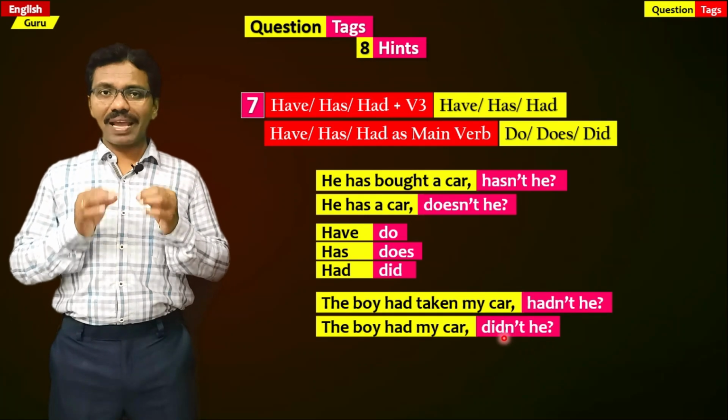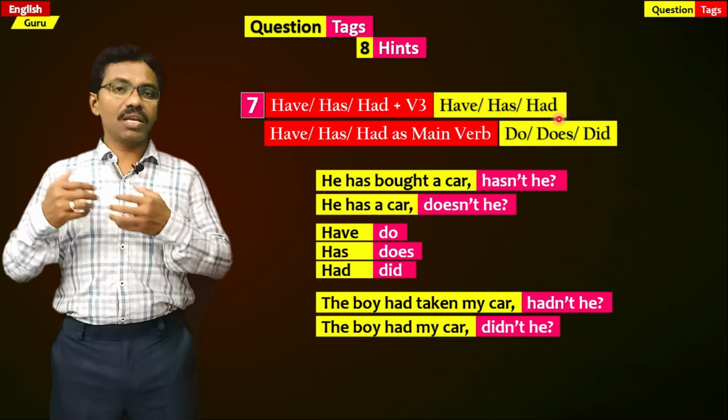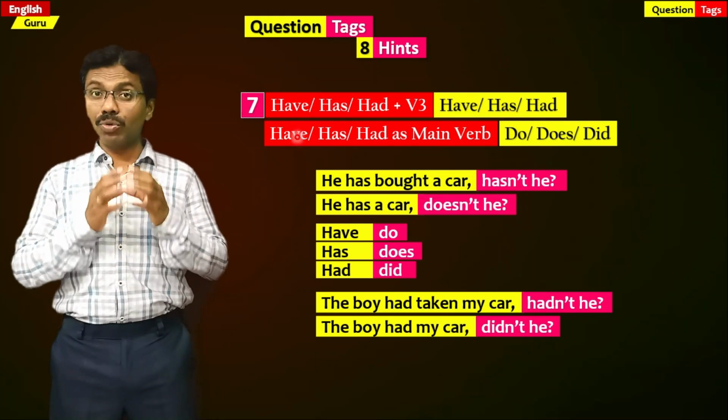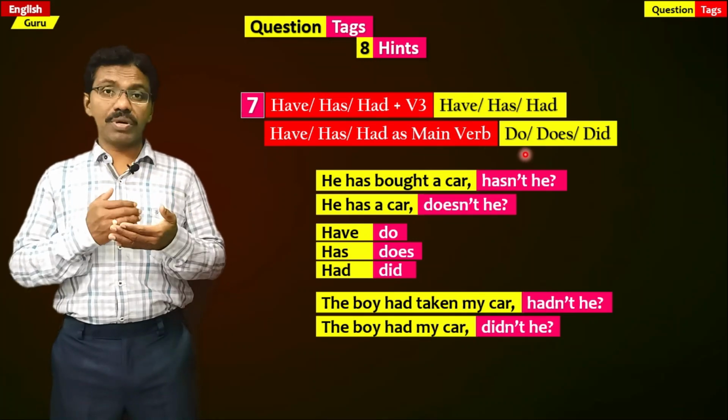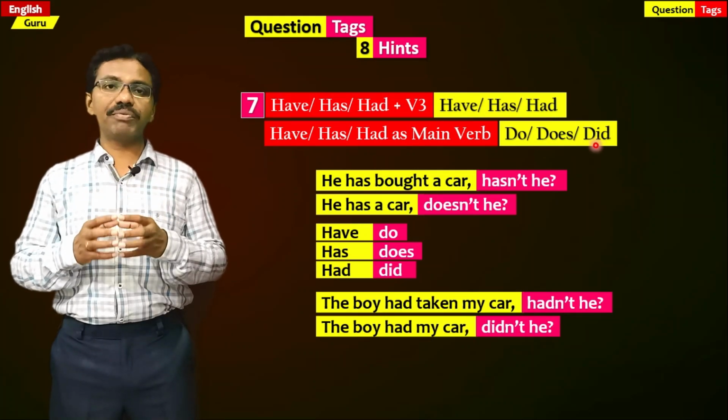So whenever have, has, had are used as a helping verb in the statement, we should write them in the question tag also. Whereas when they are used as main verbs, we should write do, does, did accordingly in the question tag. That is very, very crucial.